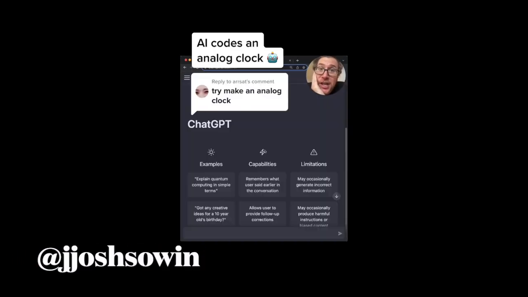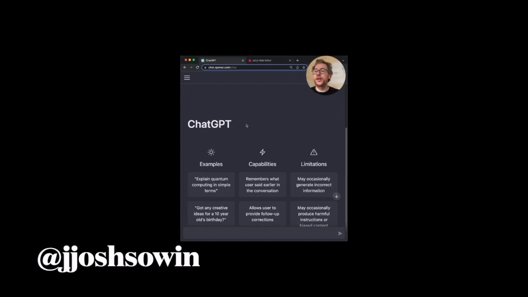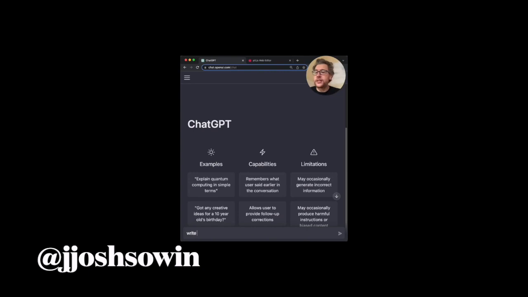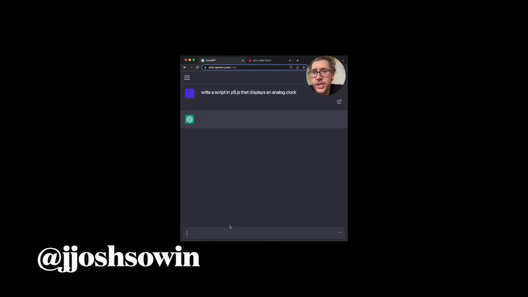Try to make an analog clock. All right. We're going to do this using ChatGPT, which is OpenAI's free chat engine. You can just go there yourself by going to chat.openai.com. We're going to do that using P5, which is a generative art program. It's also free. Write a script that displays an analog clock. An analog clock is definitely going to be harder than a digital clock. Reading an analog clock is more difficult than a digital clock. Analog clocks are like the cursive of clocks. When you want to make it a lot harder, use the analog. Hello, computer. Here we go.